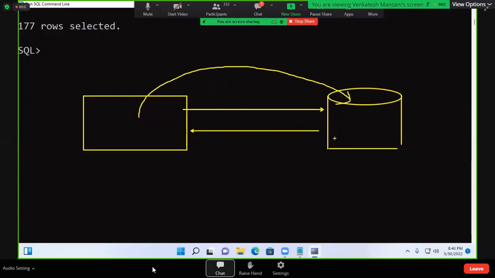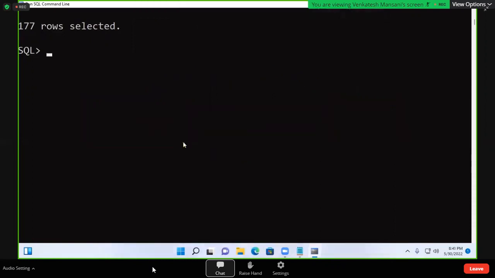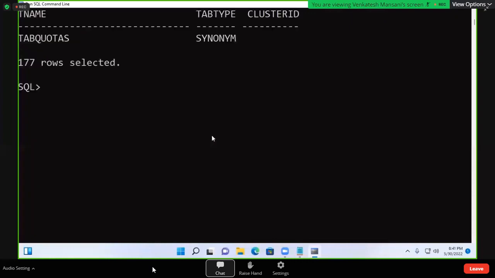That software is called a driver. Data travels from here to here through the driver. That is why the software is called a driver. Now observe, whenever you install the Windows operating system, so many drivers come with the operating system.